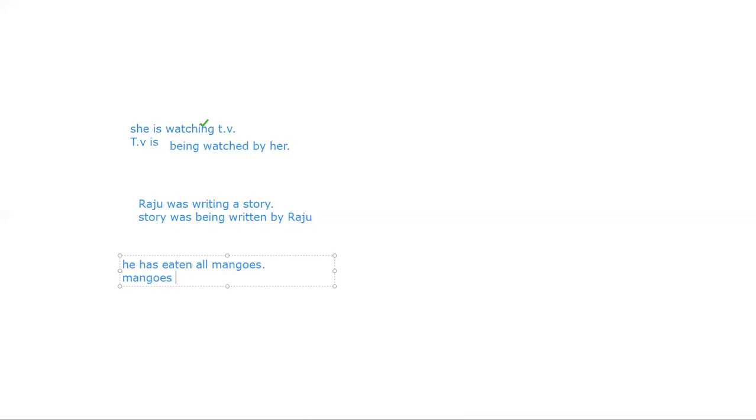After he the singular has comes, but mangoes is plural. That's why there will be have. You should remember this: for plural you use have, and for singular or third person you write has. Mangoes have. Now insert been. In perfect tense you have to write been, and as the third form is given there, you write eaten as it is, by him.